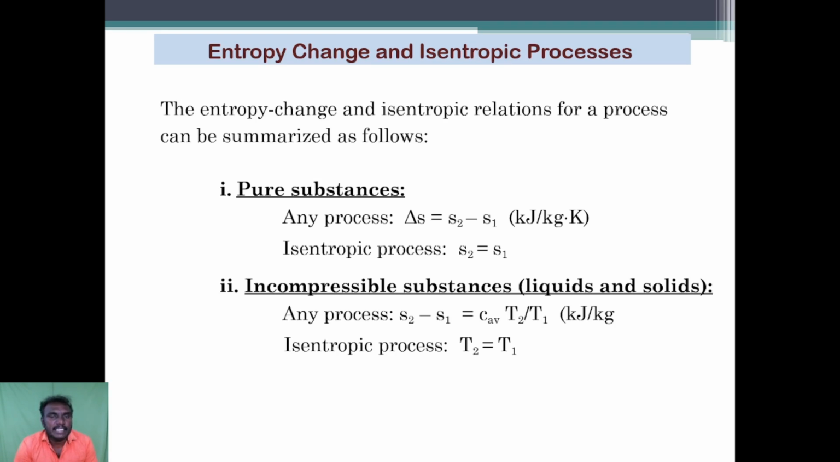Then the entropy change and the isentropic relation for the process can be summarized as follows. For pure substances, for any process, delta S is equal to S2 minus S1. For an isentropic process, S2 is equal to S1. The second case is incompressible substances. For incompressible substances, whether liquid or solid, for any process, S2 minus S1 is equal to C times ln of T2 divided by T1. For an isentropic process, the temperature T1 is equal to T2.